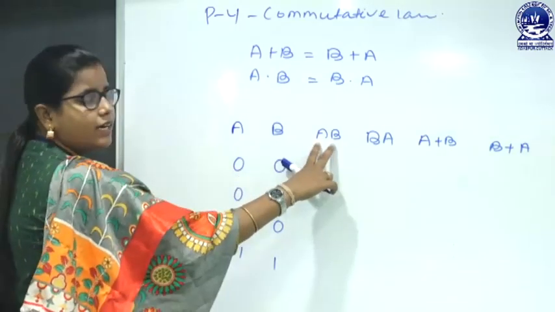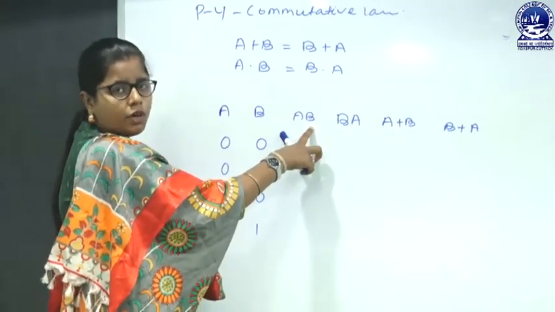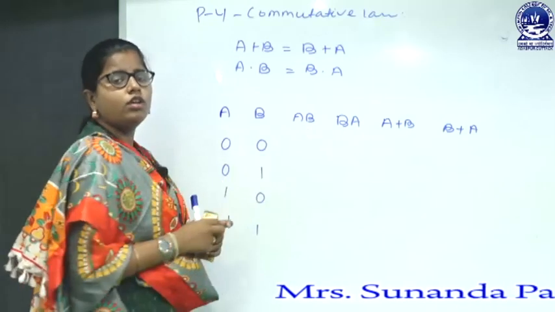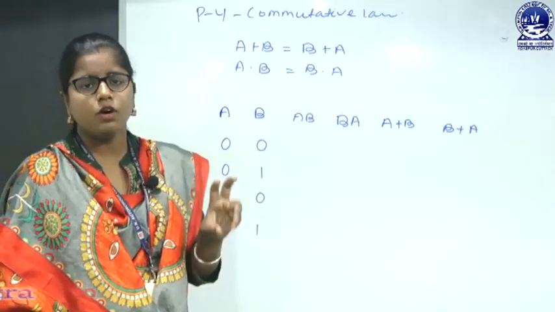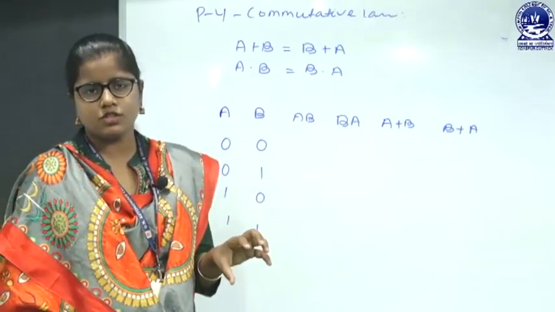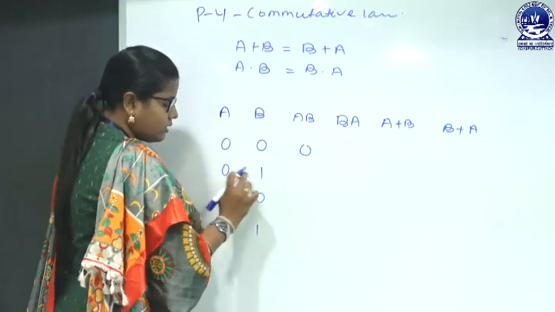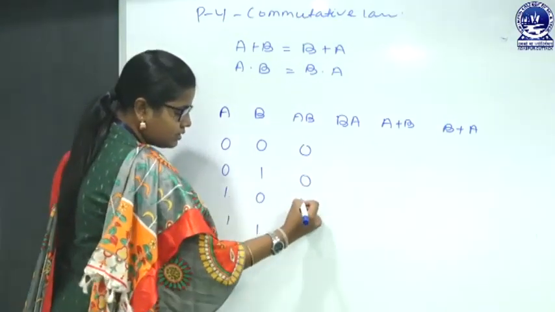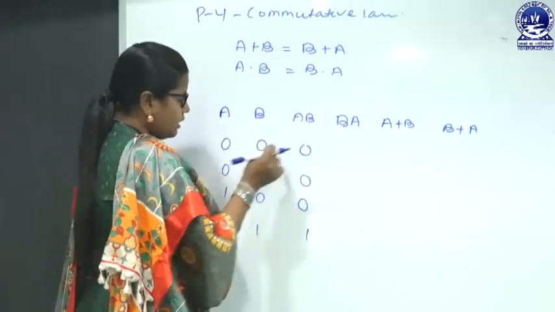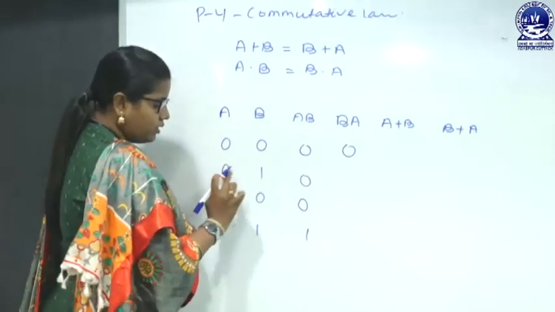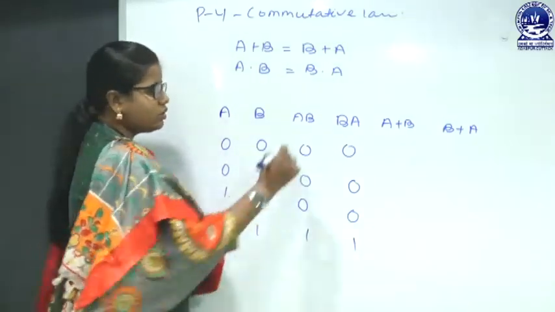So, 0 0, here we are trying to have the operation A logical and B. The rule of logical AND is, if both operands are high, then the answer will be 1. If any of the operands is 0, that means low, then the answer will be 0. So, 0 and 0 will be 0, 0 and 1 will also be 0, 1 and 0 is 0, 1 and 1 is 1. So, what will be the value of BA? 0, 0, 0, 1, 0 ... 1, 1, 1. So these are same.